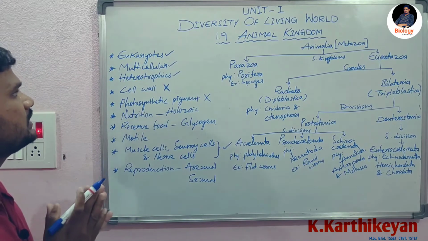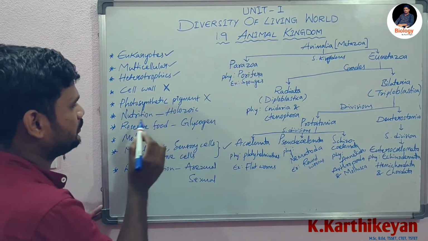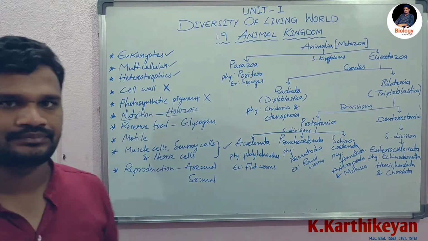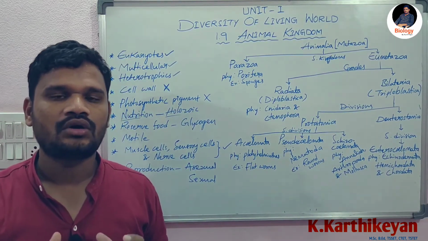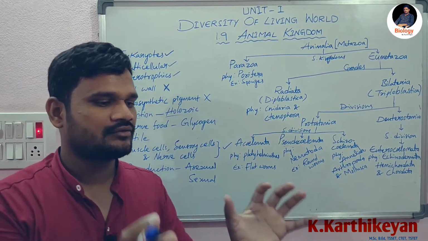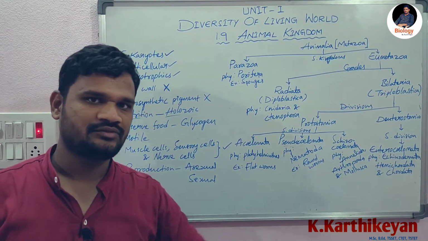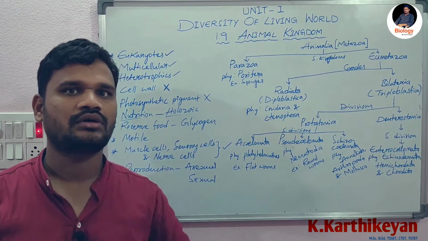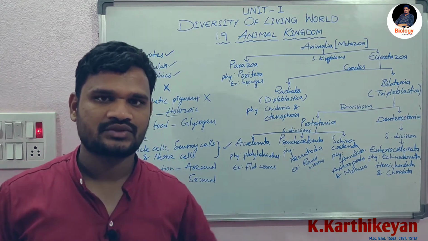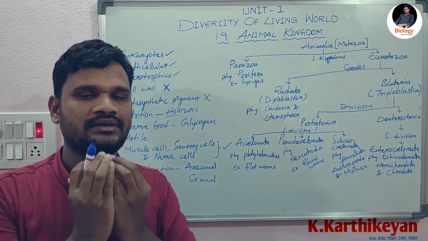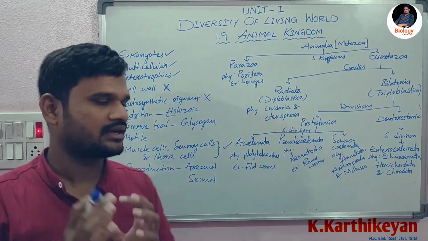Okay, and the next characteristic of animal kingdom organisms is that nutrition is holozoic, right? Which means all organisms take the food material directly into the body. Either it is a diffusion process, or through the mouth, or through any entry of a digestive system, but they take the food material into the body directly, right?